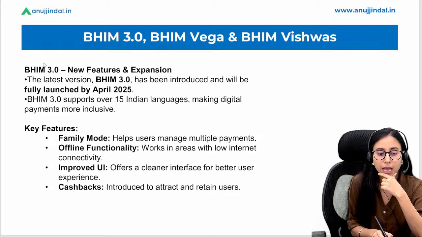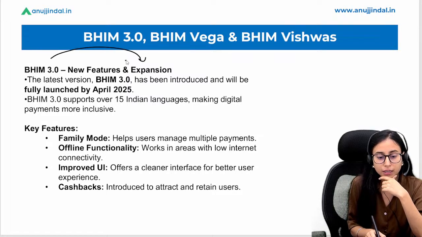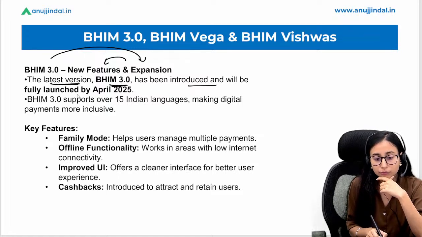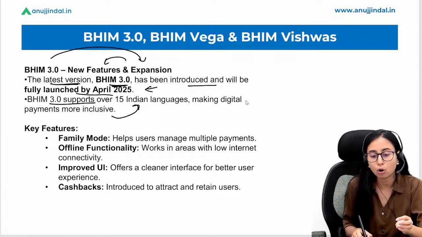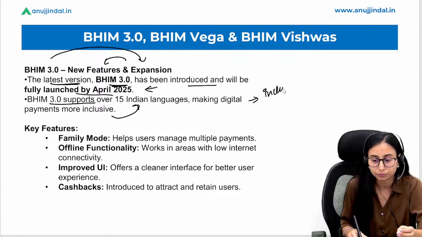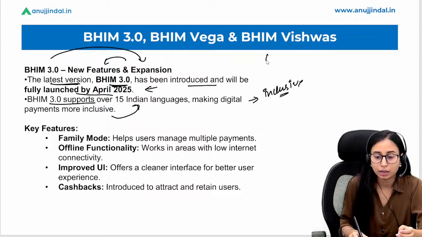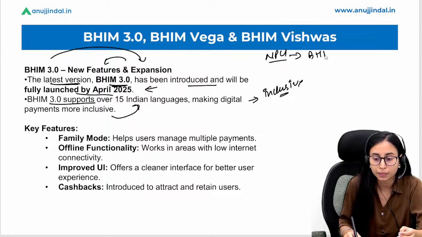So basically BHIM is just expanding the new features. Now what is the latest version? The latest version, 3.0, has been introduced and fully launched by April 25, and it is going to support over 15 Indian languages in order to make it more inclusive. Now NPCI wants people to use the BHIM app more and more.